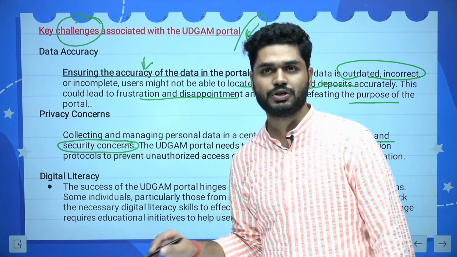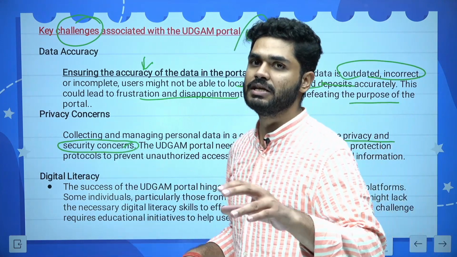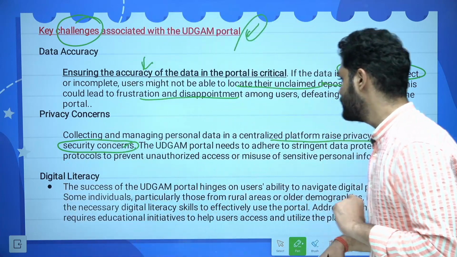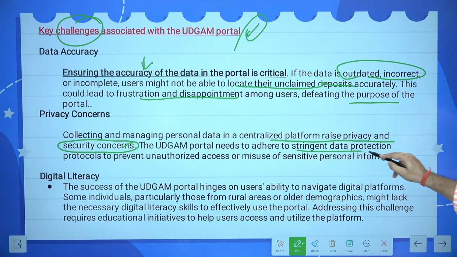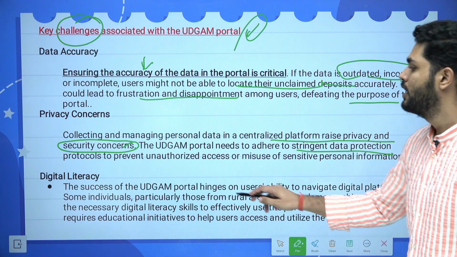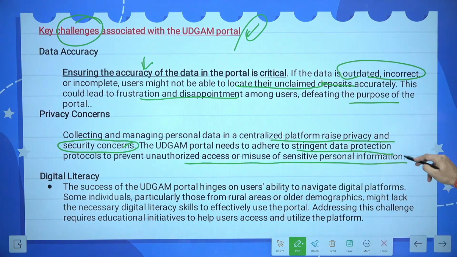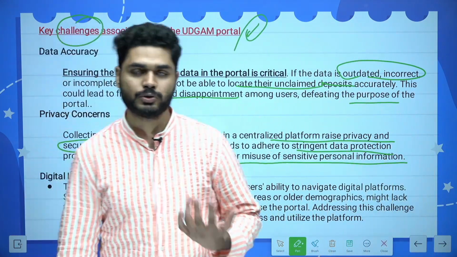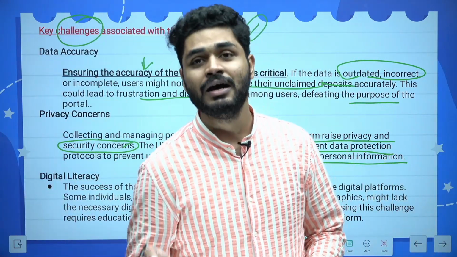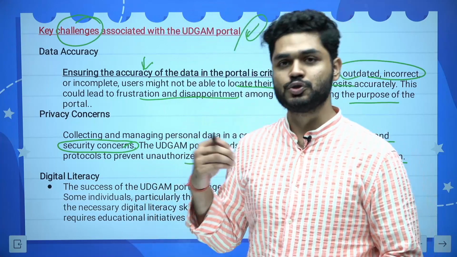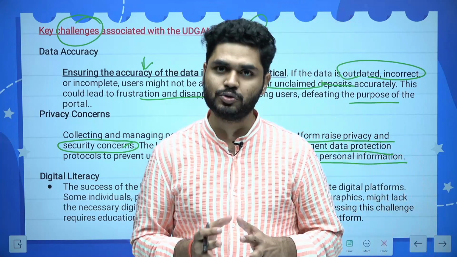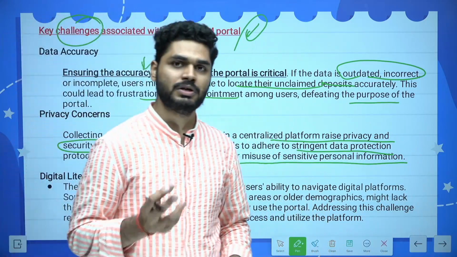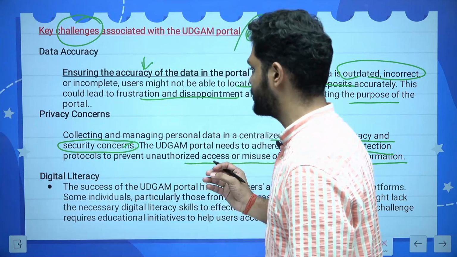With centralization, there is a security concern and a privacy concern, because there is a centralized authority which is taking care of it. And the UDGAM portal needs to adhere to stringent data protection protocols to prevent unauthorized access and misuse of sensitive personal information. There have been instances like Cambridge Analytica, where the personal information of people was deliberately sold. So this needs to be taken care of, that people are trusting a centralized web portal, so their privacy must be very much secured.